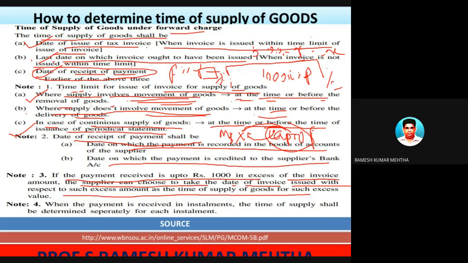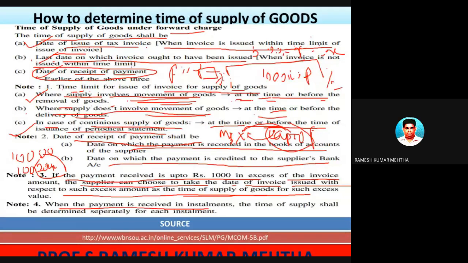So what it means to say is, if the payment received is up to 1000 rupees in excess of the invoice amount. For example, the invoice amount is some 1 lakh rupees, and the payment received is 1 lakh 200. Okay, so the 200 is the extra amount paid by the recipient of the goods or services. In such a case, the supplier can choose to take the date of invoice issued with respect to such excess amount, which is 200 rupees, as the time of supply for such excess value. Okay, hope you understood it.